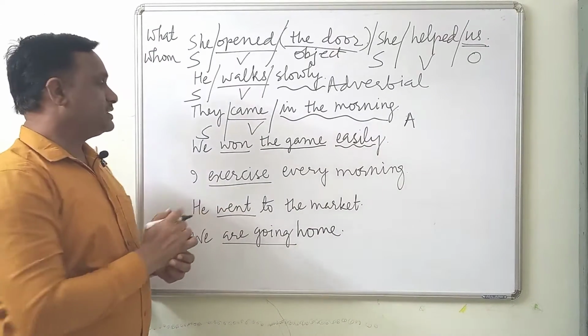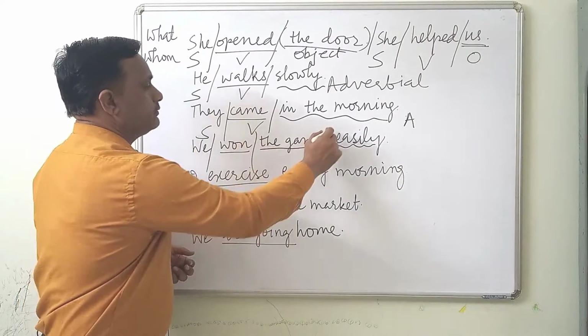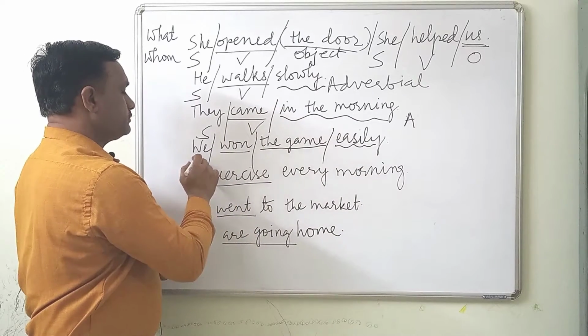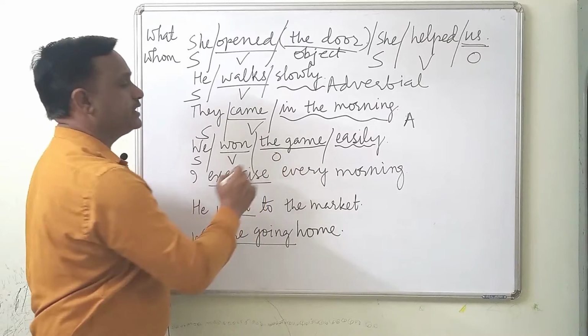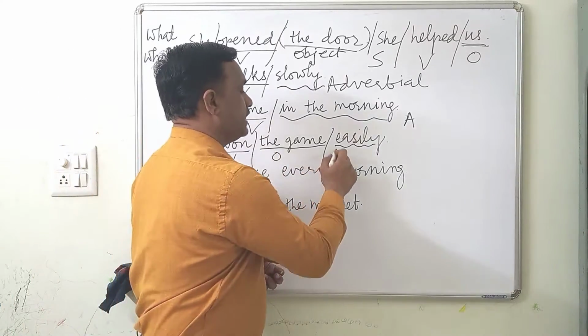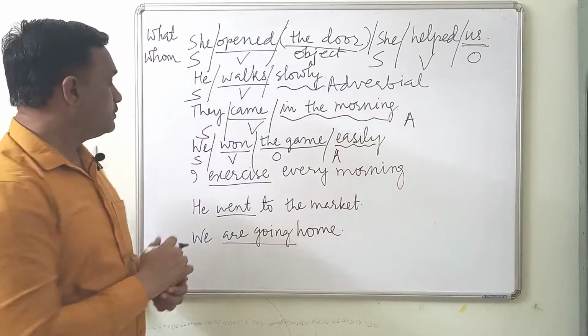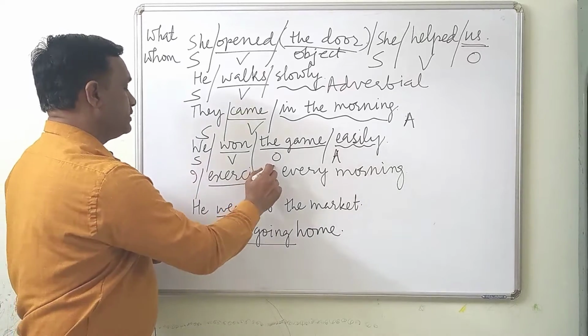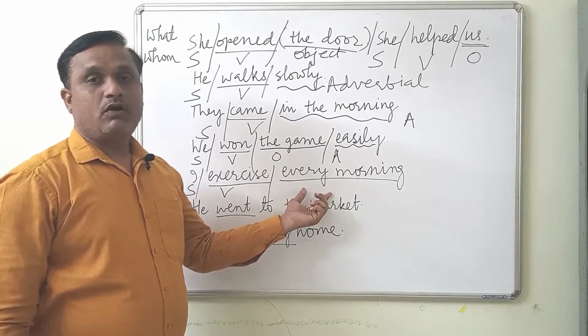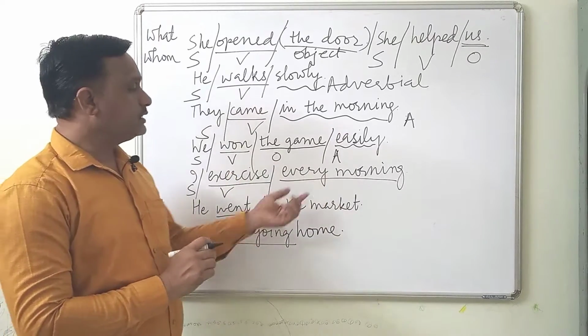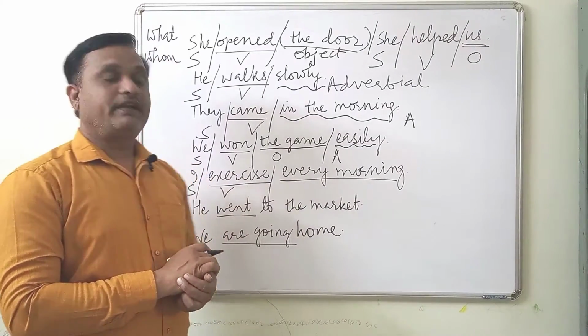We won the game easily. We is the subject, won the verb, the game the object, and easily is an adverbial of manner. I exercise every morning. I is the subject, exercise the verb. Every morning tells us the frequency of the verb, so this is an adverbial of frequency.